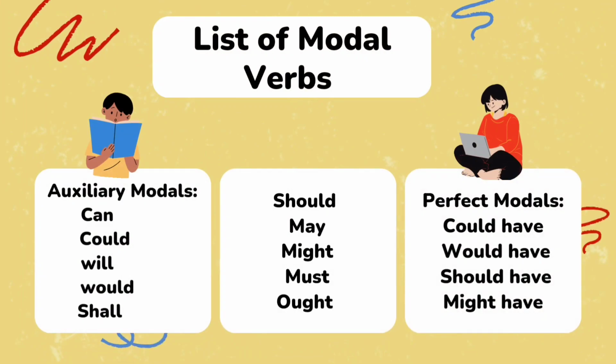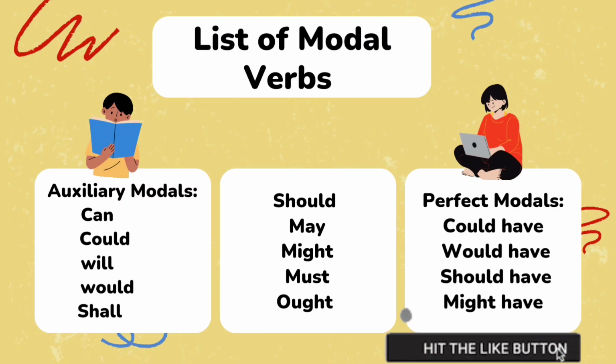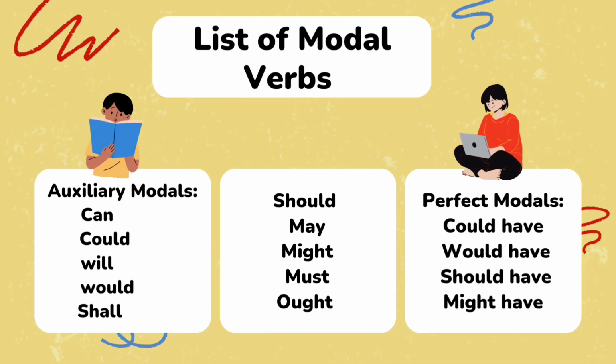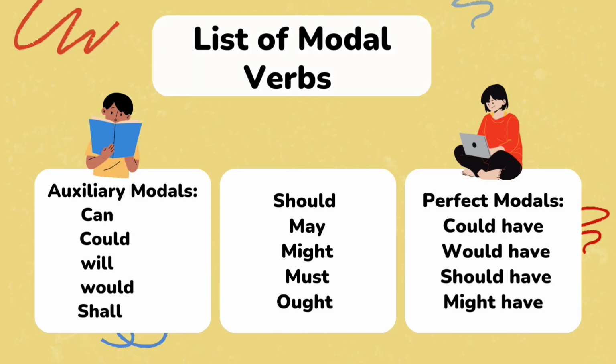Auxiliary modal verbs. These verbs are used to express the speaker's attitude or opinion. The auxiliary modal verbs are can, could, will, would, shall, should, may, might, must, ought. Perfect modal verbs. These verbs are used to express the speaker's past attitudes or opinions. The most common perfect modal verbs are could have, would have, should have, might have.